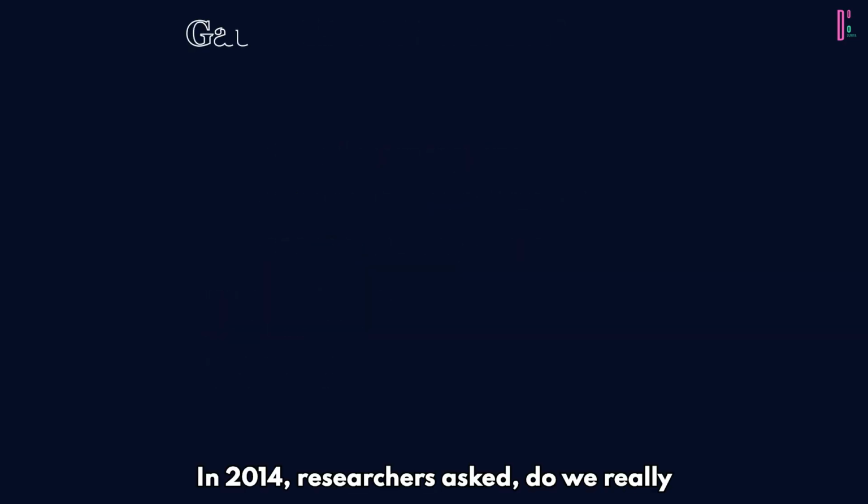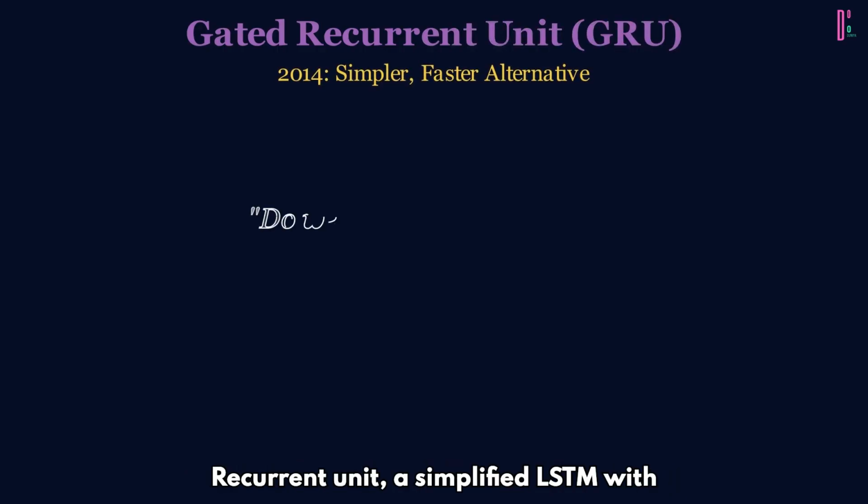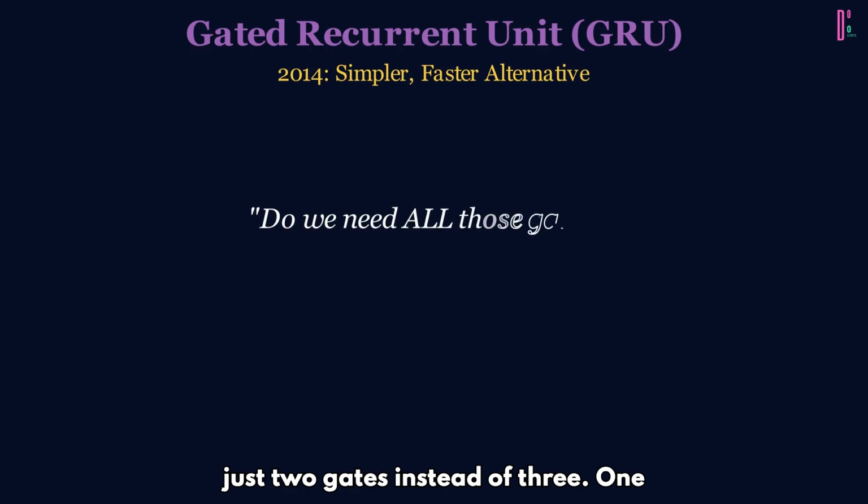In 2014, researchers asked: do we really need all those gates? Enter the GRU, the gated recurrent unit, a simplified LSTM with just 2 gates instead of 3.